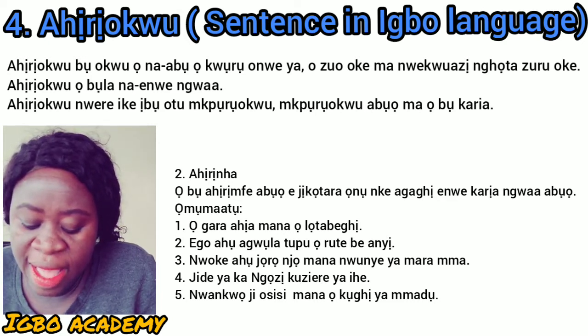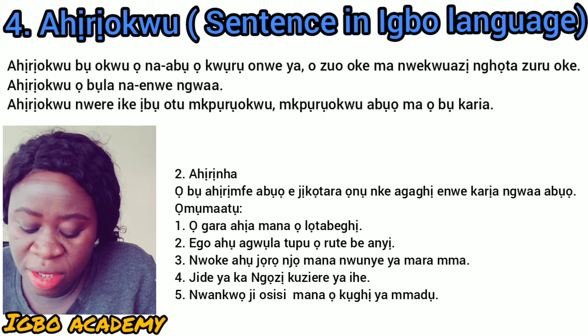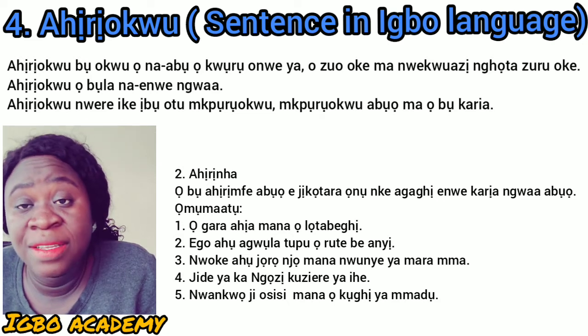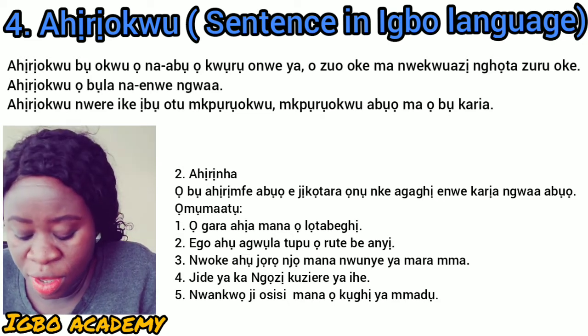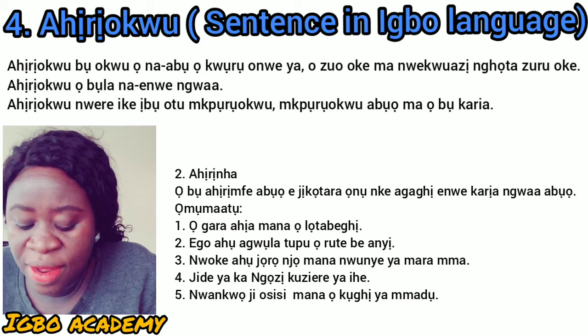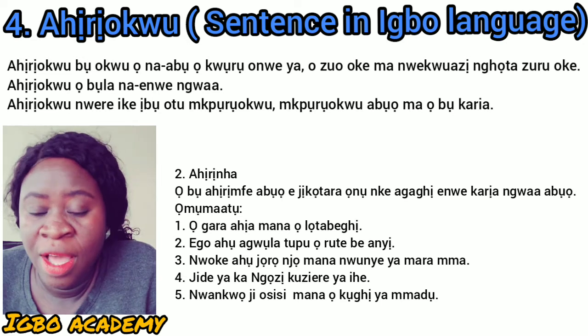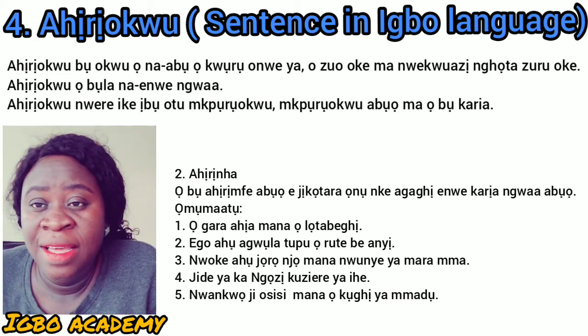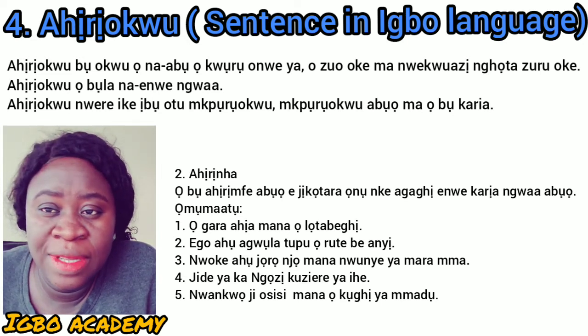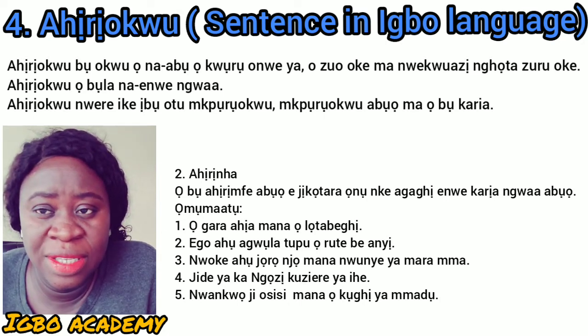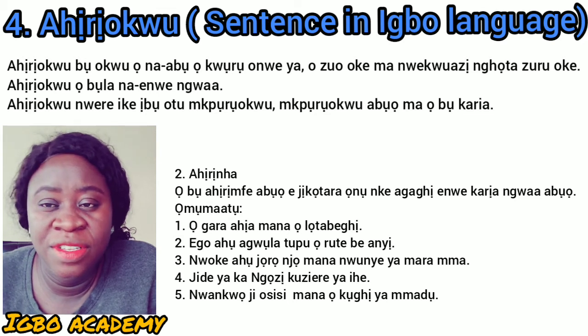Okay, that's the three examples of the ahịrị nha. We all know that ahịrị nha is made up of two simple sentences. Ahịrịokwu is just one sentence, a simple sentence.